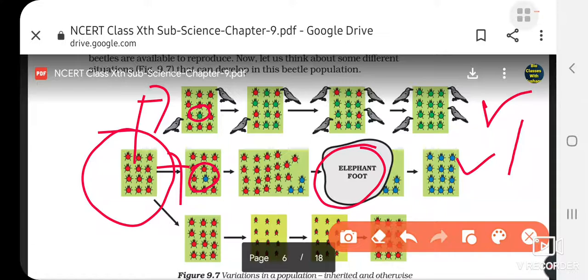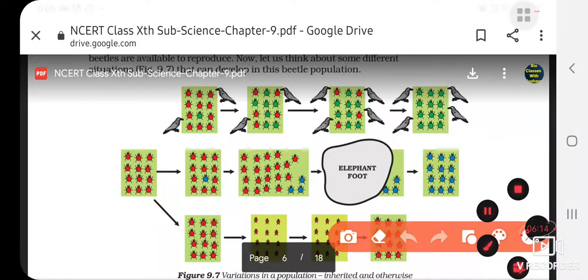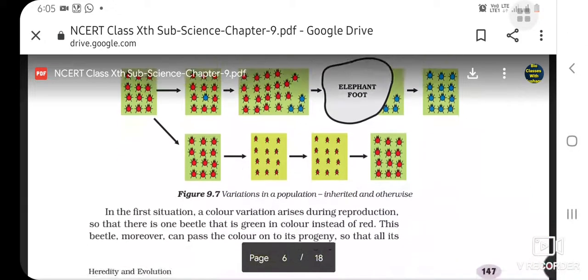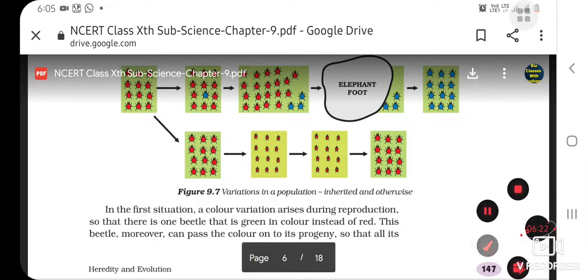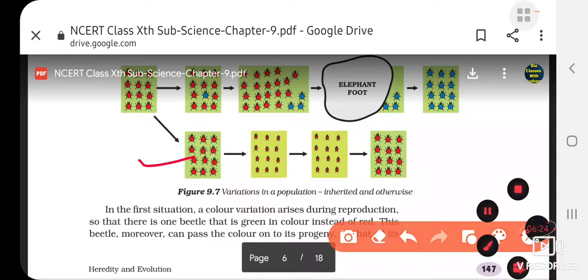Now third condition. In the third condition you see that the beetles are of normal size, and soon a disease happens in the plants and the beetles don't get food to eat and they become thin, very thin.